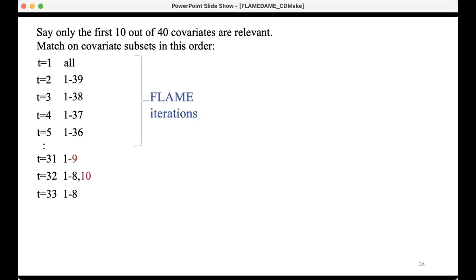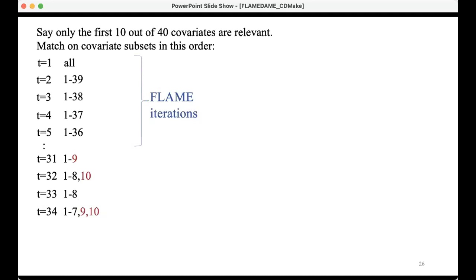And then it says, okay, now you can eliminate 9 and 10 and not do too much damage to predictive accuracy. So then I match exactly on 1 through 8. Then I put 9 and 10 back in. And then the machine learning says, okay, now eliminate 8. So now I match on 1 through 7 and then 9 and 10.